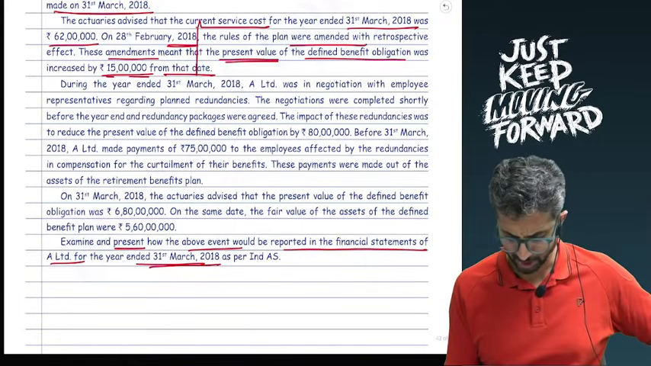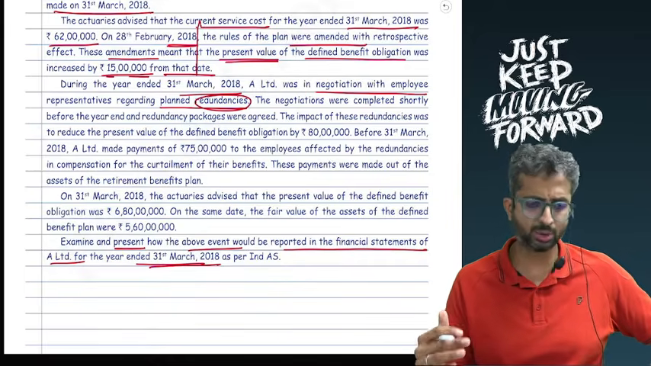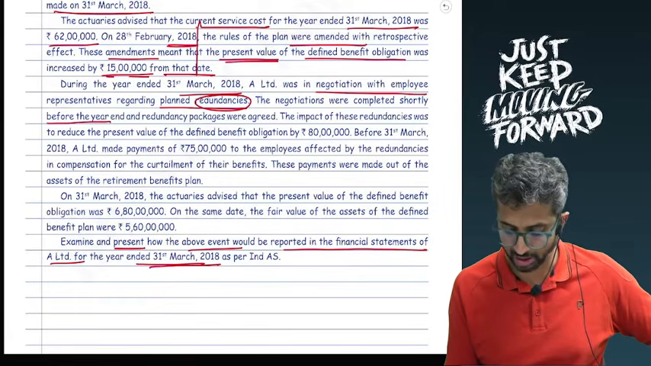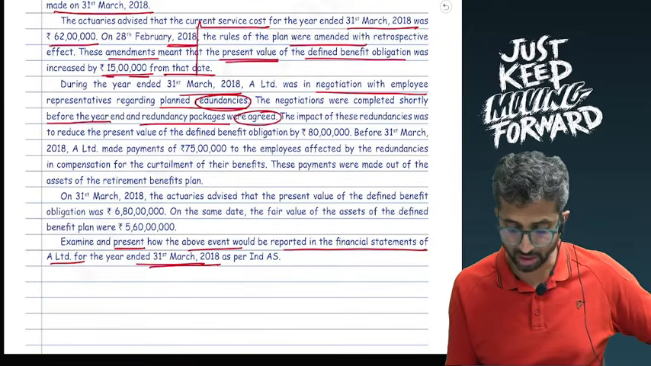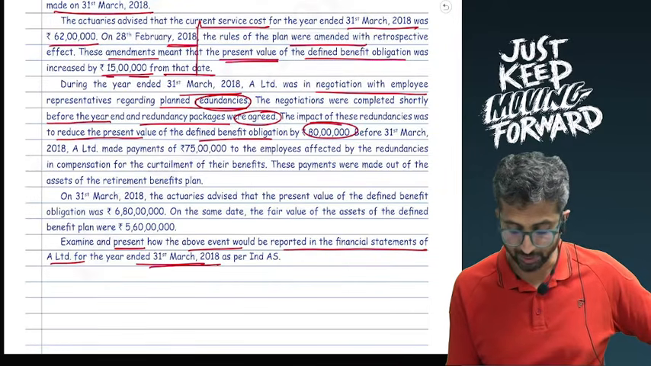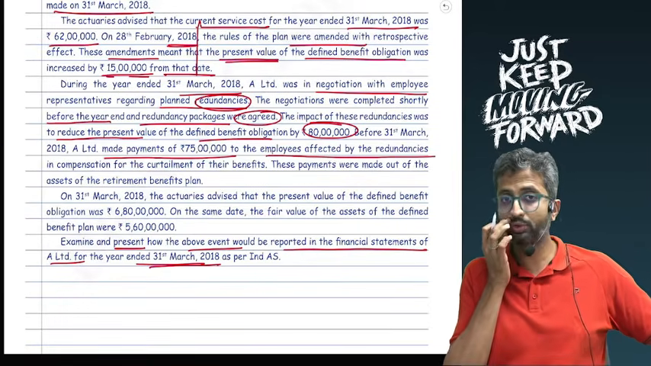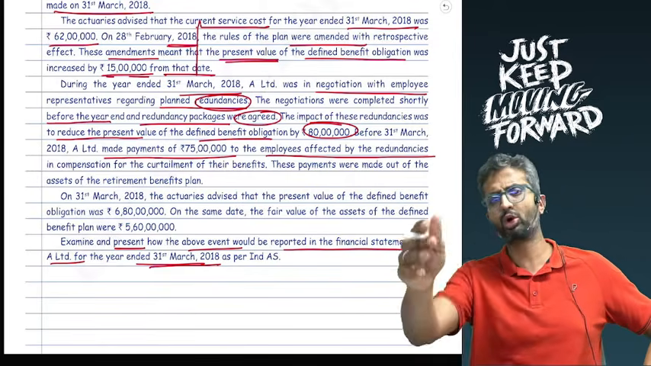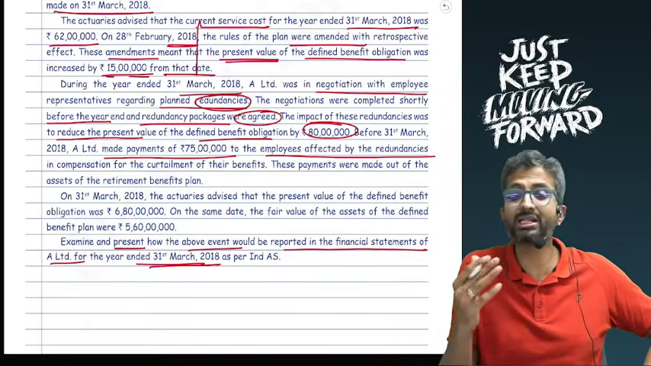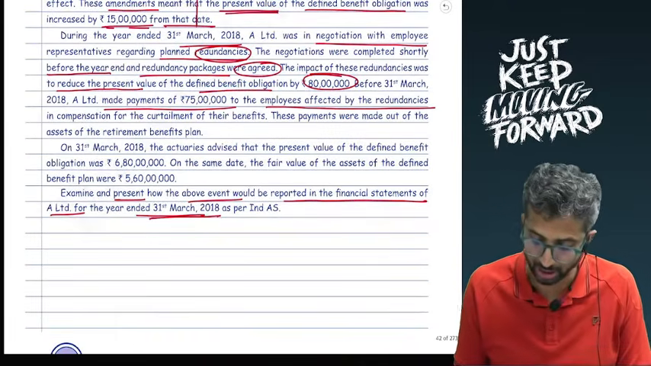During the year ended 31st March 18, A was in negotiation with employees regarding planned redundancies. Redundancies would mean reductions, like curtailments. Negotiations were completed shortly before the year end and redundancy packages were agreed. The impact of these redundancies was to reduce the present value of defined benefit obligation by 80 lakhs. Before 31st March 18, A made payments of 75 lakhs to employees affected by these redundancies. So we renegotiated some packages, and thereby we told the employees that for a liability which today is worth 80 lakhs for you, we will pay you 75 lakhs, which means if the employees agreed, we are agreeing to settle the liability for 5 lakh less, in which case what will be my journal entry?